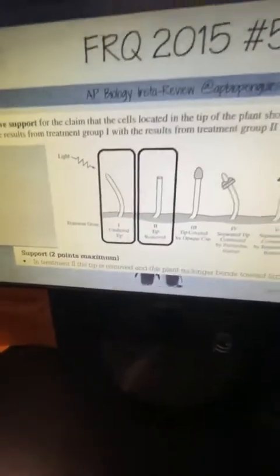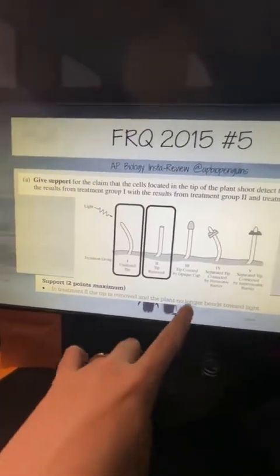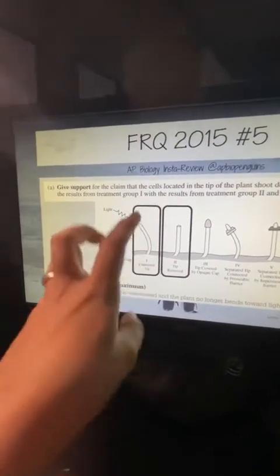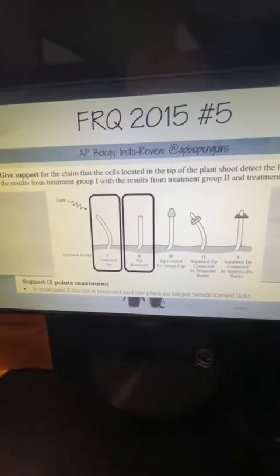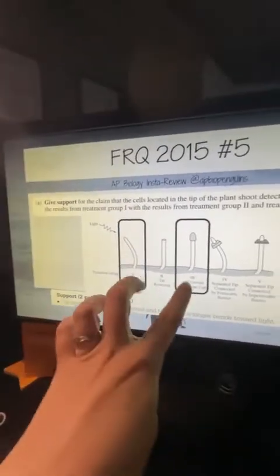All you had to do was look at the diagram. I mean, the diagram is like, oh, wow. When the tip is removed, it cannot bend toward the light anymore. And that was the point. Now, the problem is that students didn't connect it back to the unaltered tip. So you had to compare the unaltered tip, group 1, to group 2. And then you also had to compare group 1 to group 3.